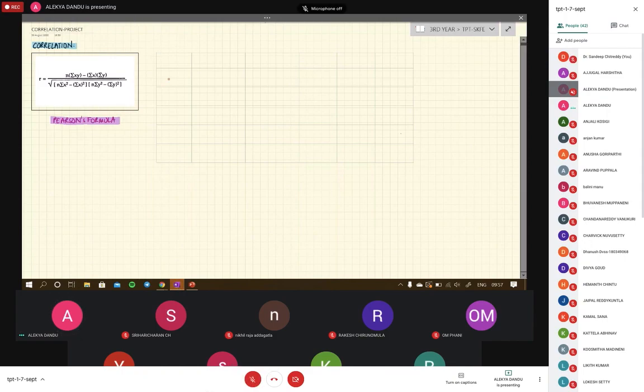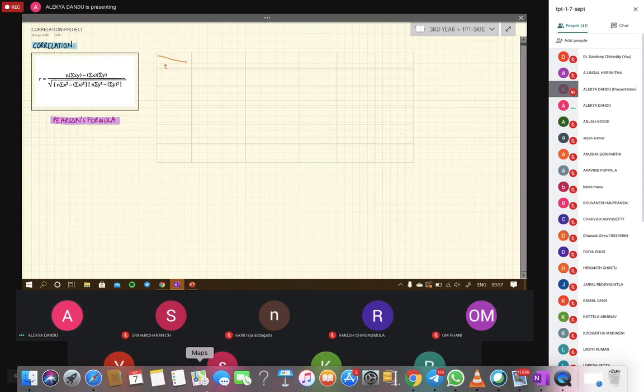So let us say this is users and this is movies. Let's say we have 4 users, A, B, C, and D. And let us take 2 movies which we want to find the correlation between, Moana and maybe the Hulk. Let us name these X and Y.